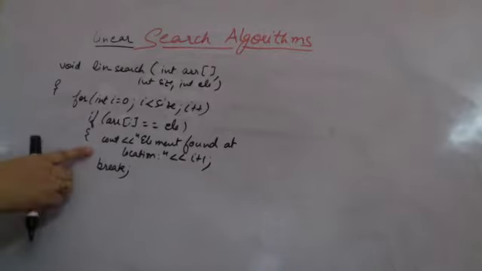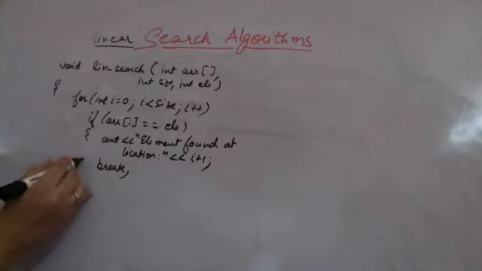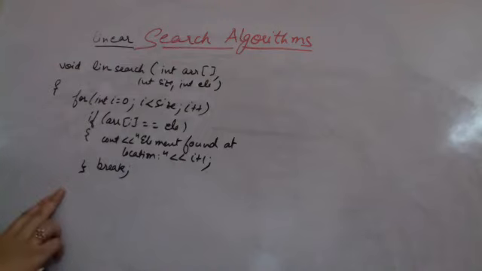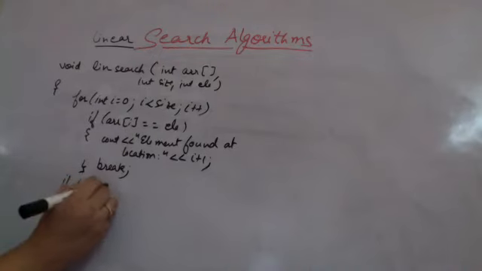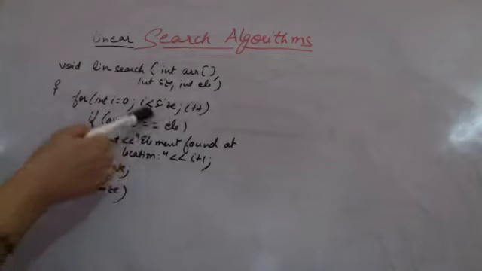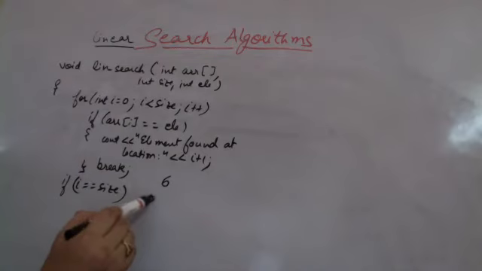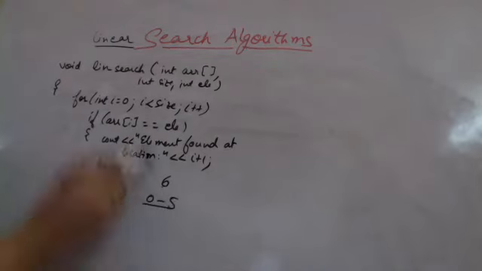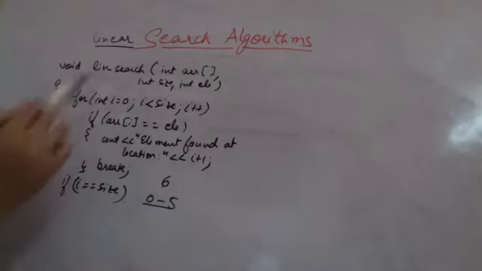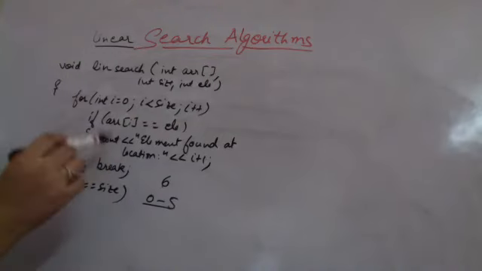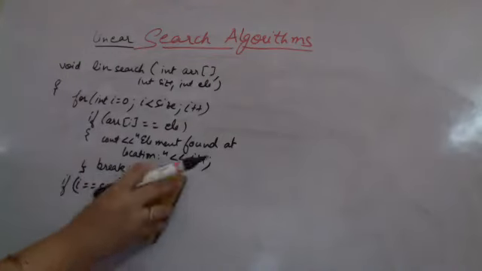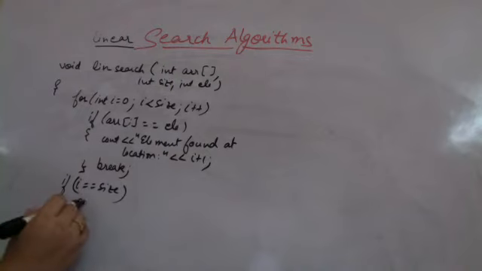In case I have found the element, I will break from the loop. I will not continue, else I will keep doing this. If I am coming out of the loop, I need to check whether the element was not found. So how do I check that? If i is equal to size, it means the loop has ended. What is size? If there are 6 elements, the loop is running from 0 to 5. If i is 6, then the loop will break. So if the loop has broken by the value of i, that means the element was not found. In case the element was not found, I should print the correct statement.